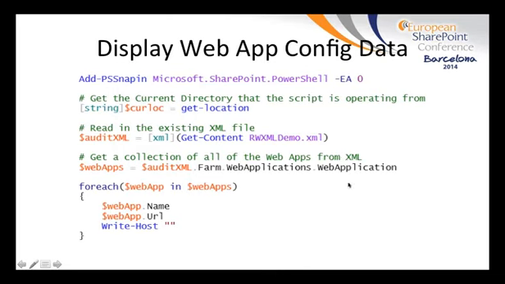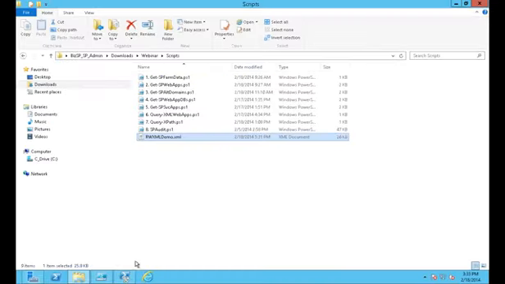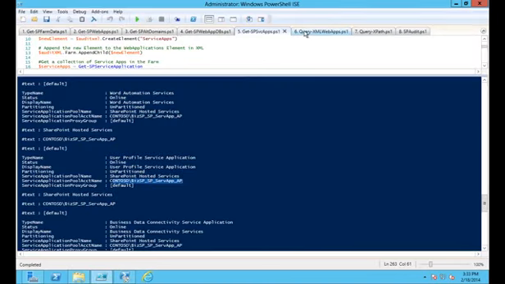It actually looks like .webapplication, like you're getting a single web application. What you're actually doing is getting a collection of each web application node. And then what we actually do is do a foreach loop for each $webapp in $webapps. And then we dump the name and URL out to the screen. And so this will actually purely come from this XML file that we've got here.